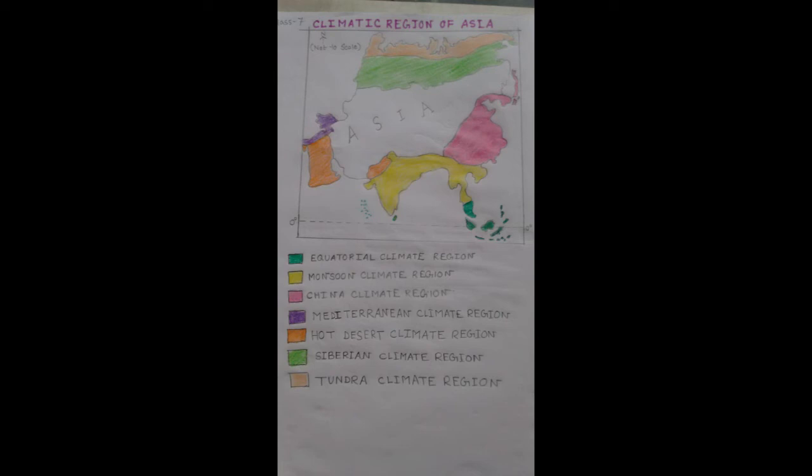And the vegetation of this region is evergreen and coniferous type. Fir, spruce, larch, pine, birch, cedar, willow are the main trees of this region.